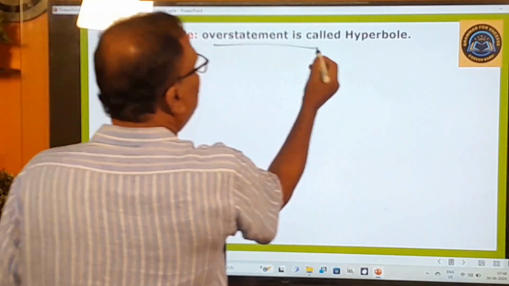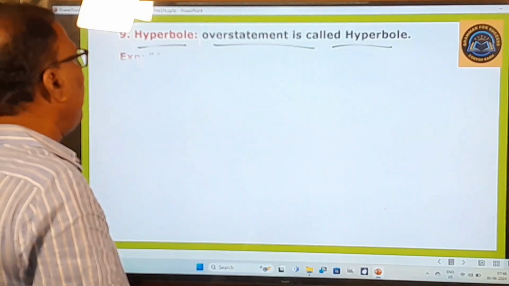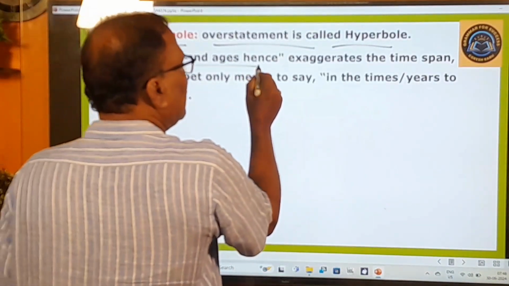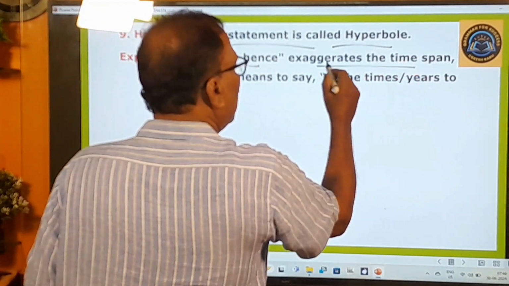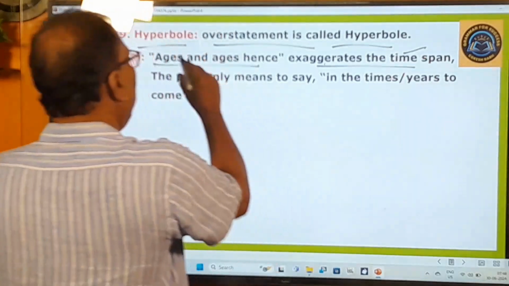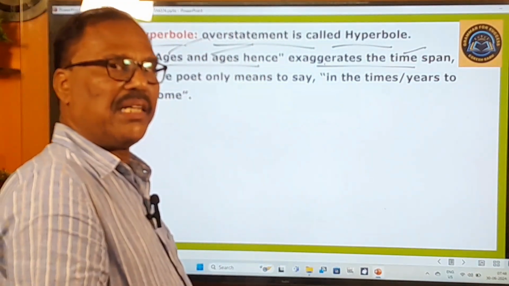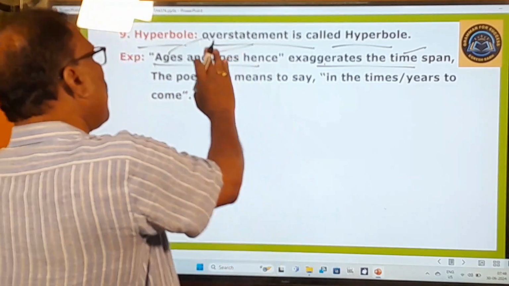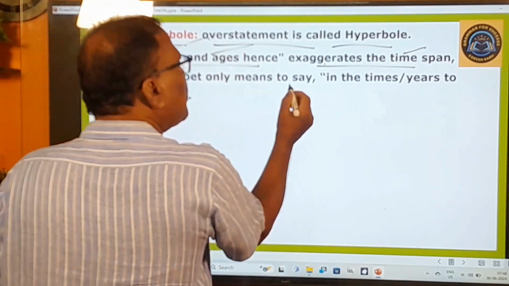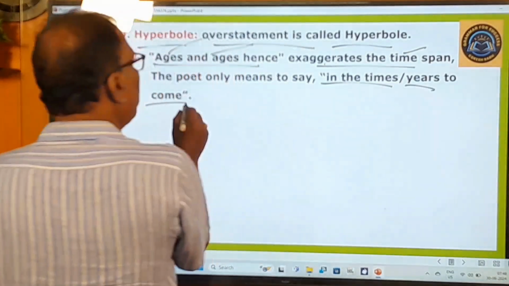Hyperbole is there. Overstatement is called hyperbole. You know that very well. And ages and ages hence. It exaggerates the time span. Ages and ages. Can you live for ages and ages? No. But it is an exaggeration. That means the poet only means to say in the times or years to come.